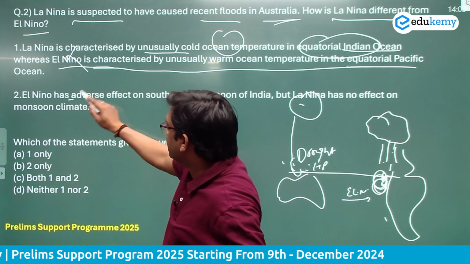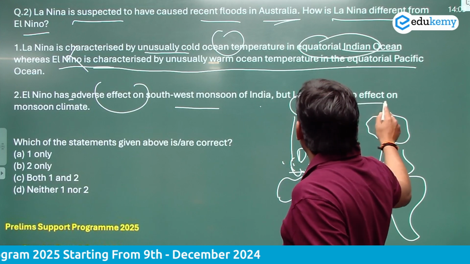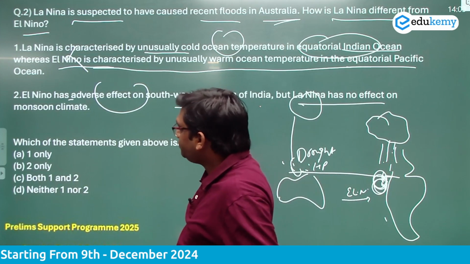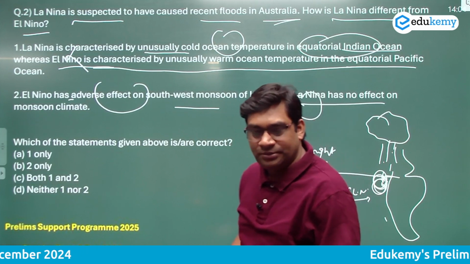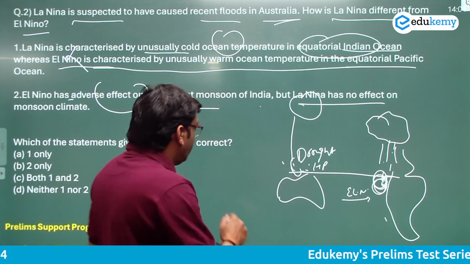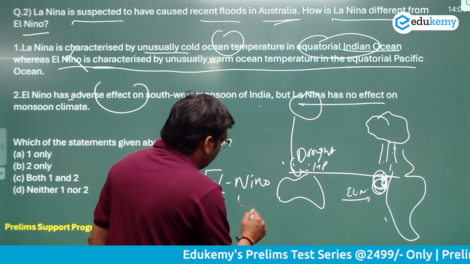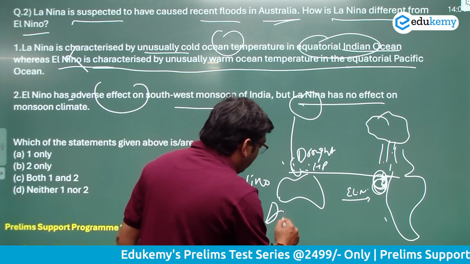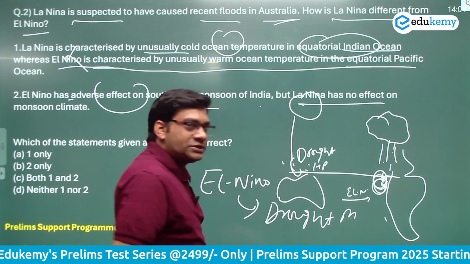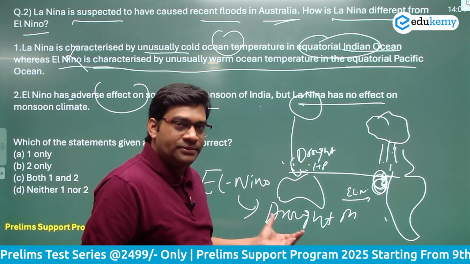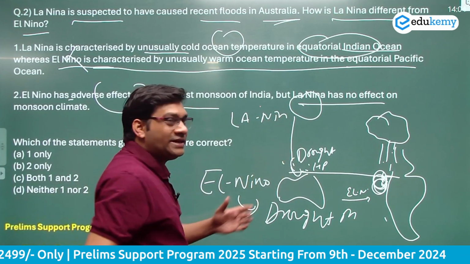Second is El Nino has adverse effect on southwestern monsoon of India, but La Nina has no effect on monsoon climate. See, this second statement is also not correct, because as you know, during El Nino, what happened? We see drought condition or less monsoon in our country. In our country, we receive very less monsoon during El Nino year. But in case of La Nina, in India, monsoon is more than average rainfall.